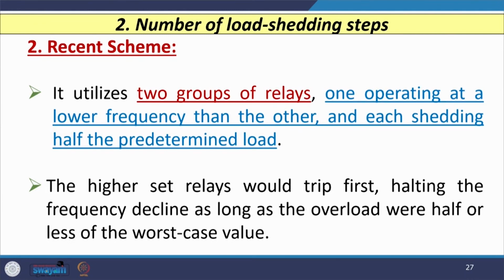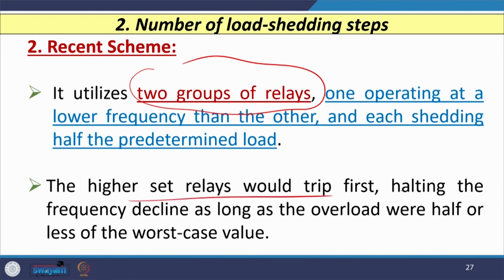So, normally this type of scheme is not used, and nowadays in most cases, most schemes use two groups of relays. One relay operates at a lower frequency than the other, and each sheds half the predetermined load.